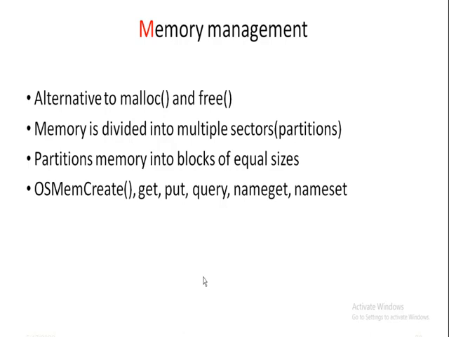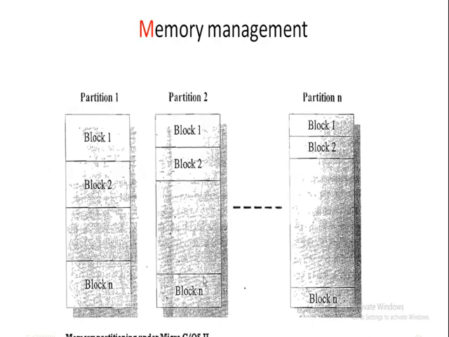Here the figure shows that memory is divided into partitions, each partition containing a number of blocks, and each block holds a fixed size. Each partition contains a minimum of 2 memory blocks. The block size is uniform throughout a partition. Each memory partition associates a memory control block, MCB, with it.